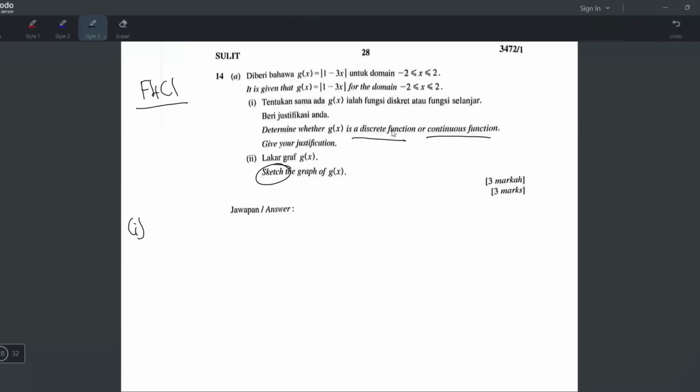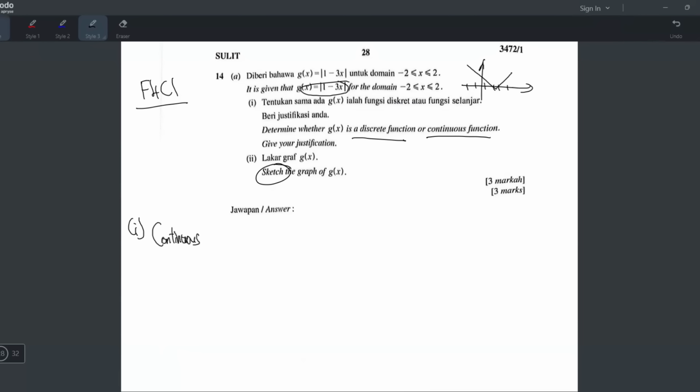Now let's come back to this. What do you think this curve g(x) is? You all know when you draw it, it's going to be a V shape, right? So the answer will be continuous. Why is it continuous? Because the domain x includes all the decimals in between. Discrete is when your domain only takes countable values, meaning integers, like 1, 2, 3, 4, 5.